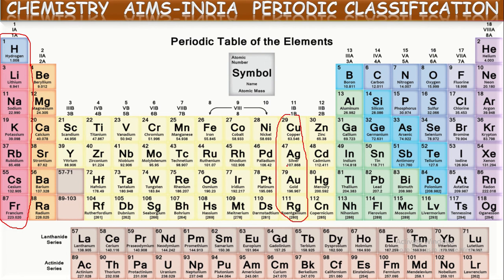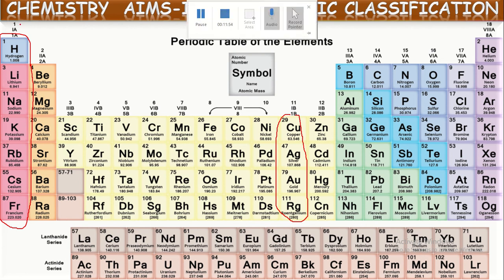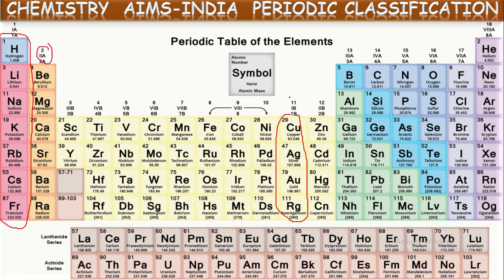So there are totally 18 vertical columns. All these vertical columns are mainly classified into 8 groups, 1 to 8 groups. Each group is again divided into two subgroups, A and B. That is why here we observe first A and this is first B. If we see, this is second A and this is second B, and it is third A and third B. In this way, each group is subdivided into two subgroups, A and B.